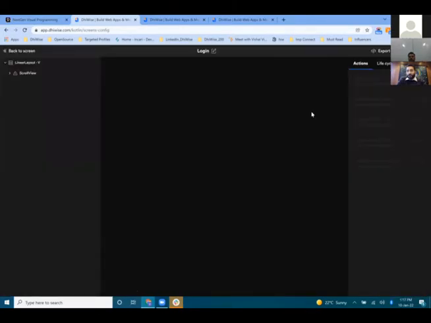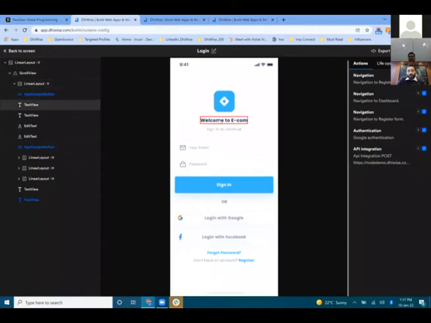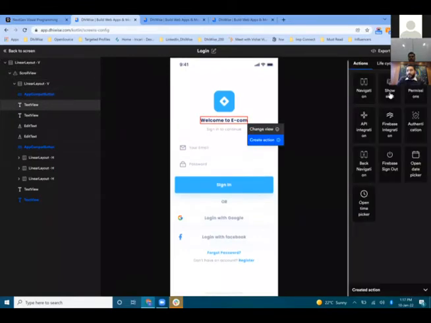So let's say if I want to set one more action on this, create action. You can set up alerts, you can set up navigation, permission, authentication. You can even integrate your Firebase as well. So if you don't want to upload your APIs, and if you have the Firebase setup ready, you can directly integrate your Firebase setup.